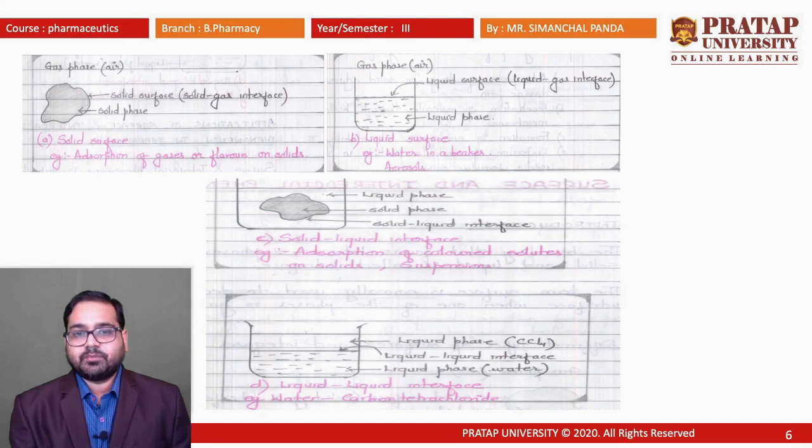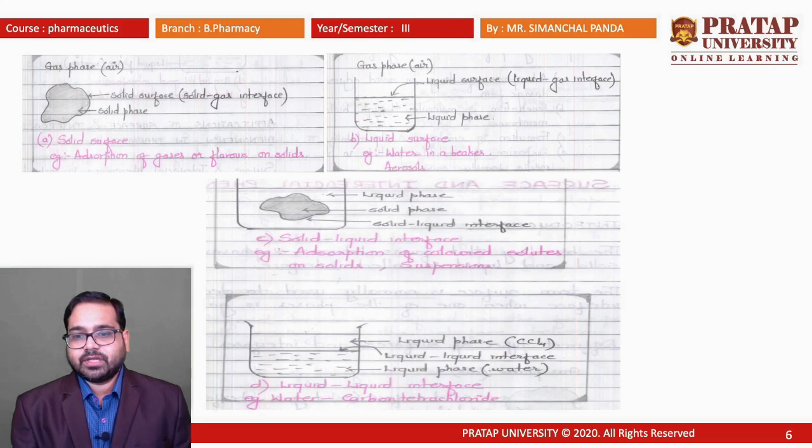Whenever we are preparing a suspension, we take different ingredients. Among them, one is the solid and another is the liquid. The solid is dispersed in the liquid phase. They are practically immiscible. But if the surface tension is reduced, the solubility will increase.